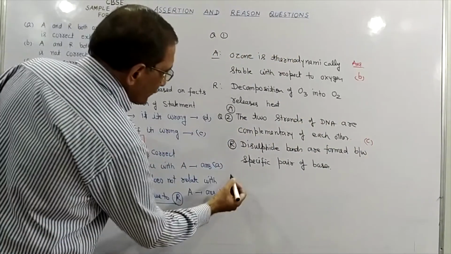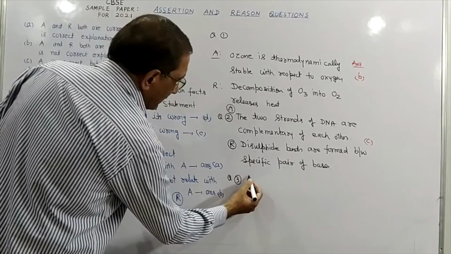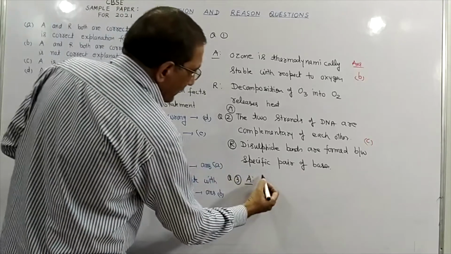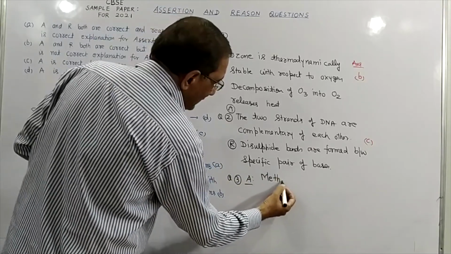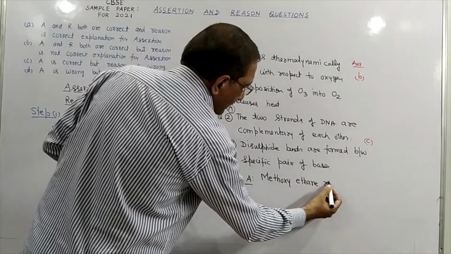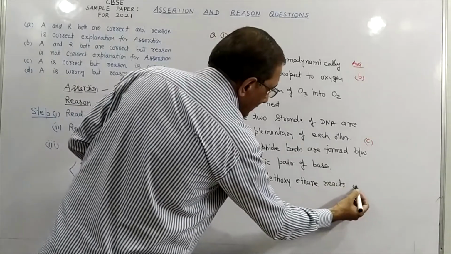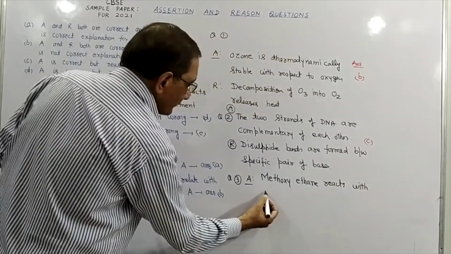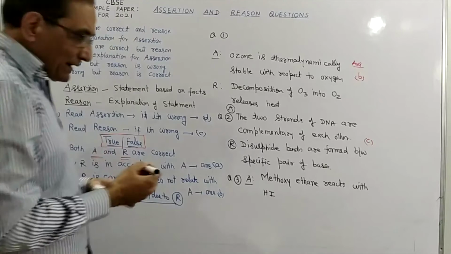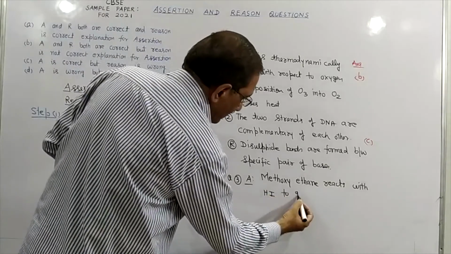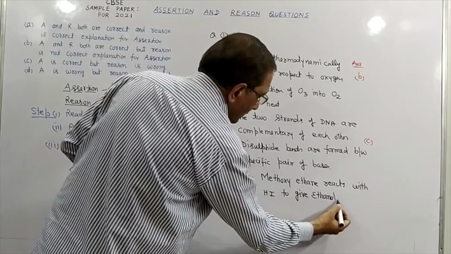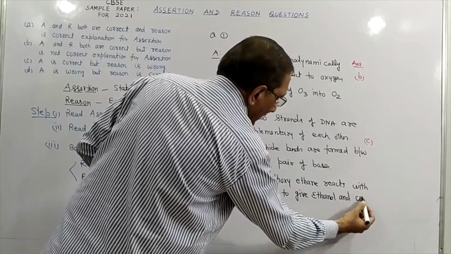Now, third question we'll do. Third question, what assertion can we take? Methoxyethane reacts with HI. You know methoxyethane is ether. So methoxyethane reacts with HI to give ethanol and methyl iodide.